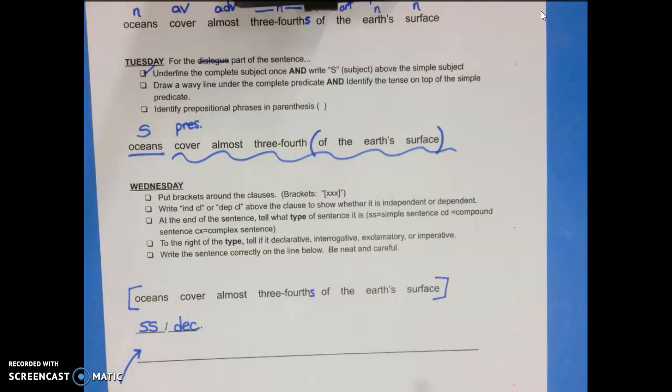So I think you should be able, oh, one more little thing. 3/4. Why is there a hyphen there? It's because it's not just 3 of the Earth's surface. It's not 4ths of the Earth's surface. We called it a noun, but there are two parts to that one thing, called a fraction. And so that's why there's a hyphen. The hyphen is like a little bit of glue that keeps those words together, because for the meaning, we're talking about 3/4 as one thing, and that is a fraction. So please be careful to complete your Wednesday activity by writing this sentence properly using capitalization, punctuation, and good, neat writing. Thank you.